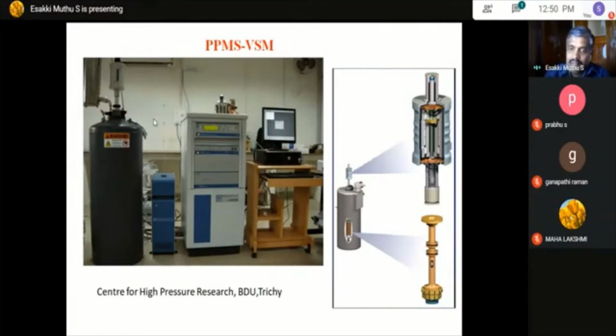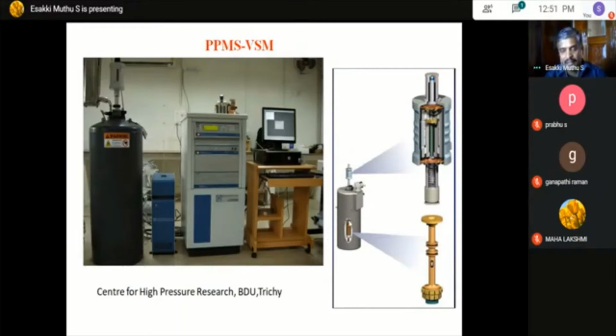So what is the principle? Someone might have studied the vibrating sample magnetometer in solid state physics. Here we insert the sample inside, and it will be coming inside the coil. The sample will be vibrating in order to get the data. Once it vibrates, the coil picks up the magnetic flux, and this magnetic flux directly converts to the voltage and to the moment.